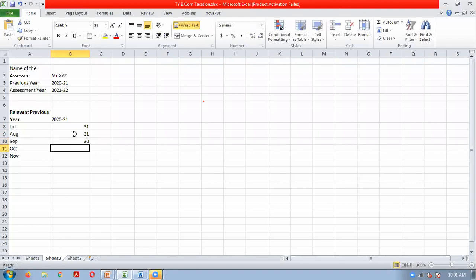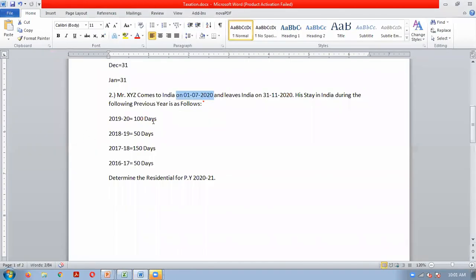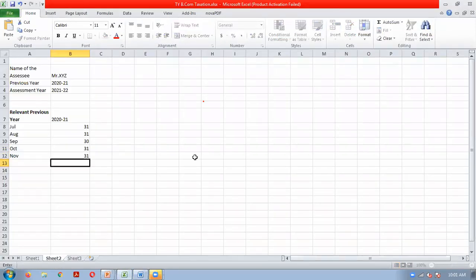August, September, October, and November he is going back on 31st November. So November also he was full in India. So we will do the total for how many days he was in India. He was in India for 154 days during 2020-21.